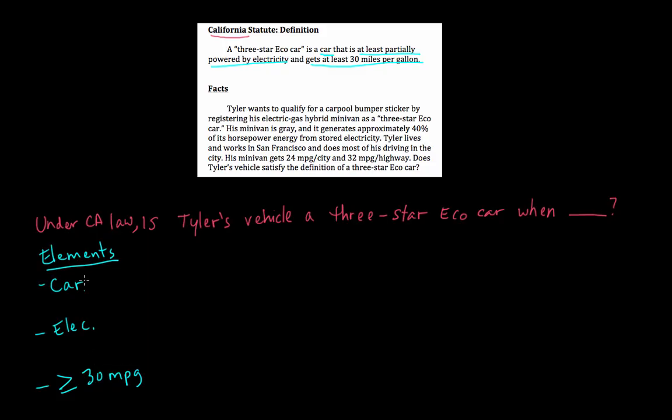Now, if any one of these elements is not satisfied, it's not a 3-star eco car. Okay, so sometimes the elements of a rule are in the conjunctive. That means that all of them must be satisfied. So element A, element B, and element C. Other times, the elements are in the disjunctive.